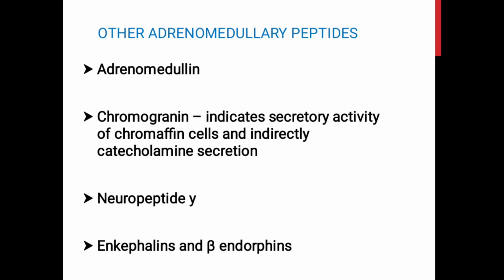Apart from the catecholamines, the various other peptides produced by the adrenal medulla are adrenomedullin, chromogranin, neuropeptide Y, enkephalins and beta endorphins. With regard to chromogranin, this is a protein present in the secretory granules of the chromaffin cells. They are secreted along with the catecholamines from the granules. So, when we measure their concentration in plasma, it conveys the secretory activity of the chromaffin cells, and this will indirectly tell us the rate of the catecholamine secretion.